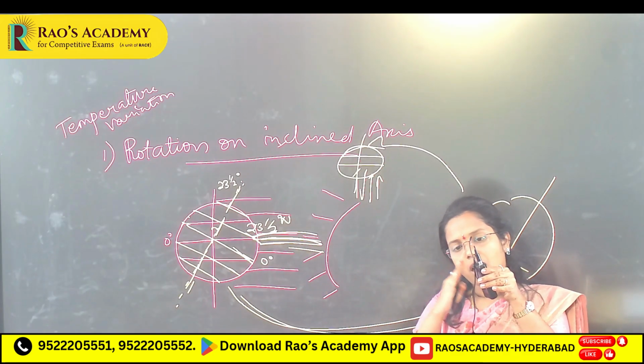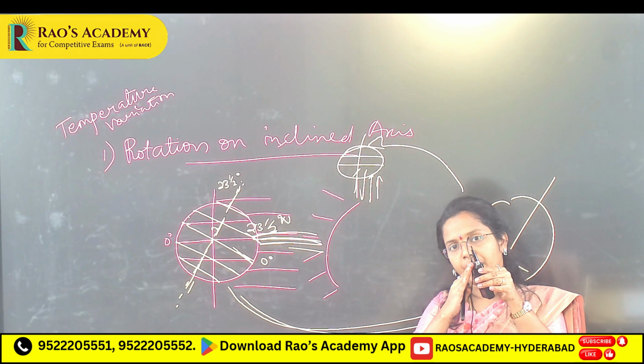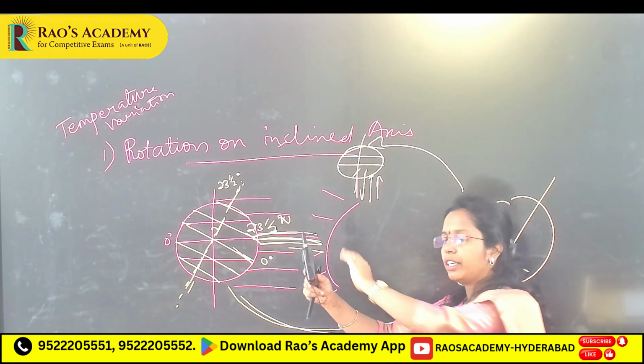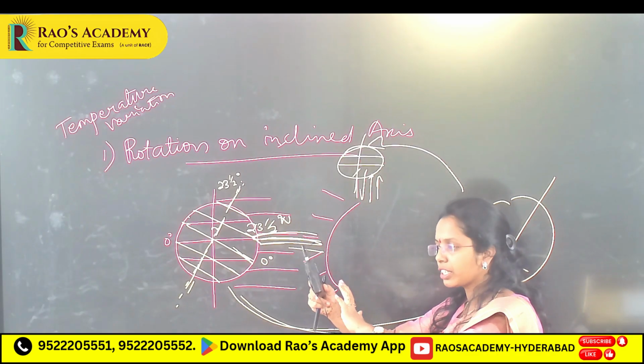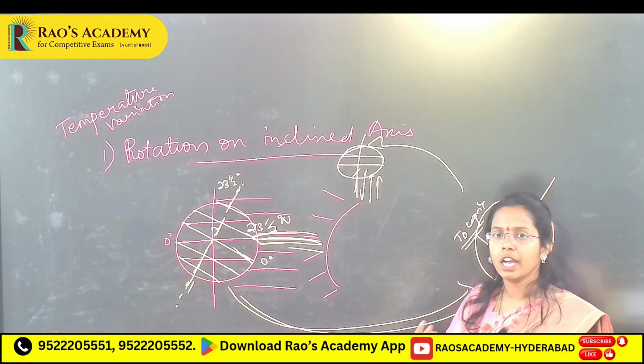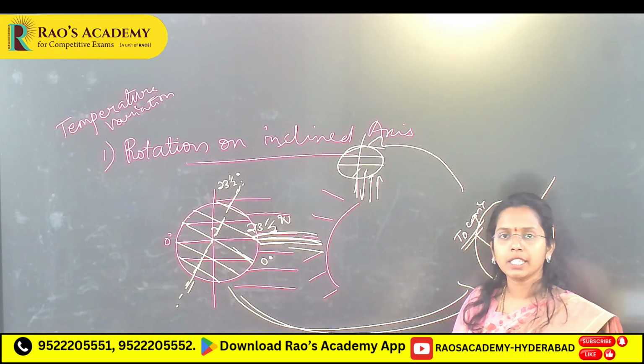Now sun rays: in the northern hemisphere you will see different seasons, in the southern hemisphere you will see different seasons. When this earth moves here, in the northern hemisphere you will see different seasons, here in the southern hemisphere you will see different seasons, because incoming solar radiation is absorbed differently.